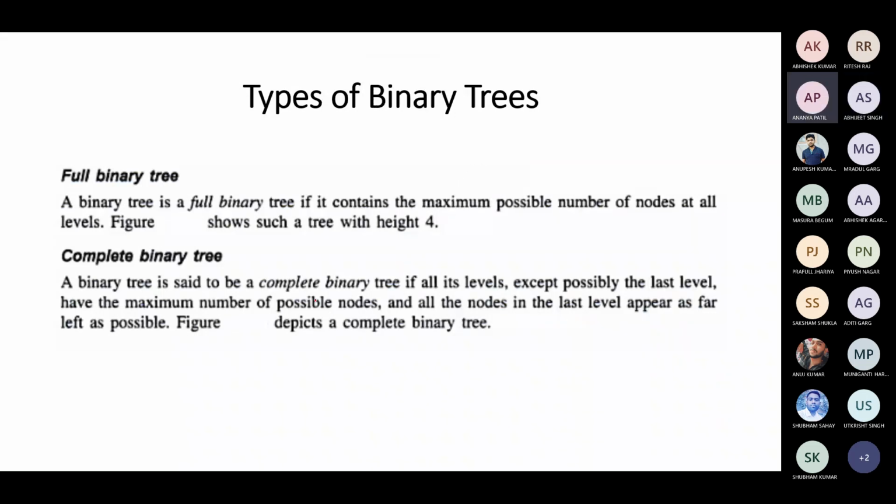For example, this is the tree. In the last level, the nodes need not be full, but they have to appear as far left as possible. So is this a complete binary tree?